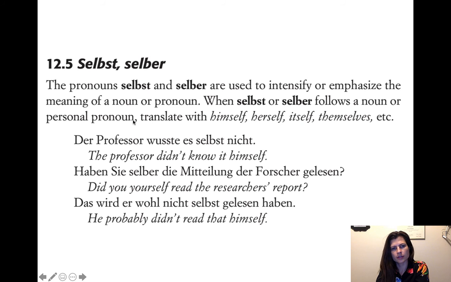So what it's saying here is that when it comes after the noun, it's not immediately after the noun, but it's after it. When it comes after the noun, then it means himself, or it refers to whoever it was referring to before, and then you just match that up to the gender and number, himself in this case. So the professor didn't know it himself. Der Professor wusste es selbst nicht.